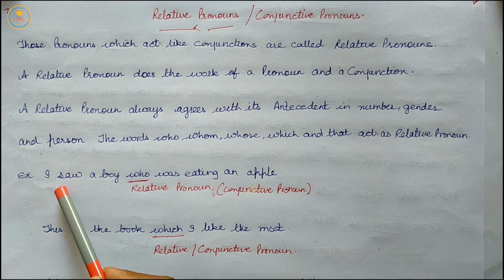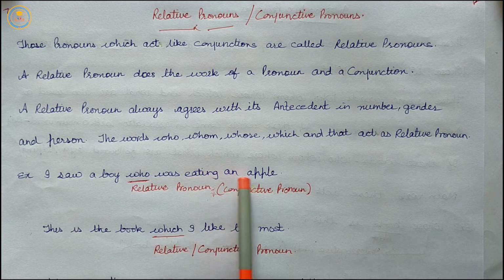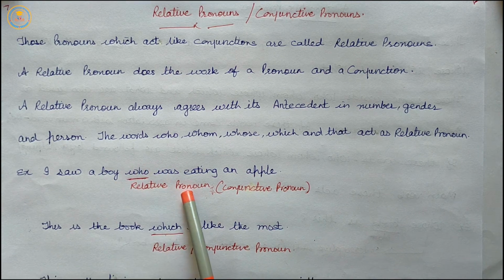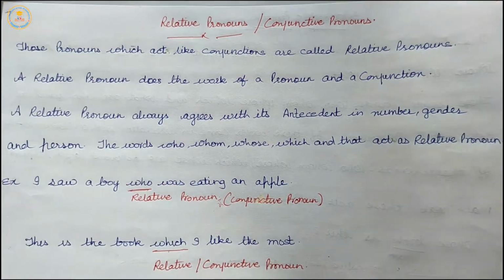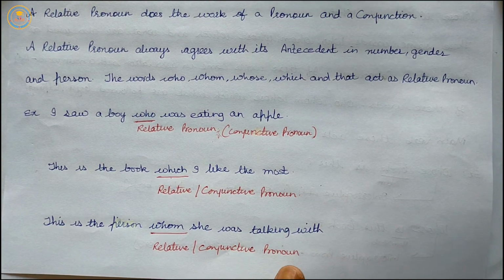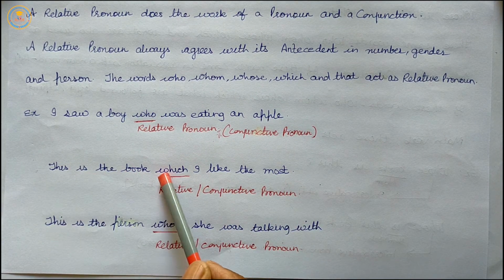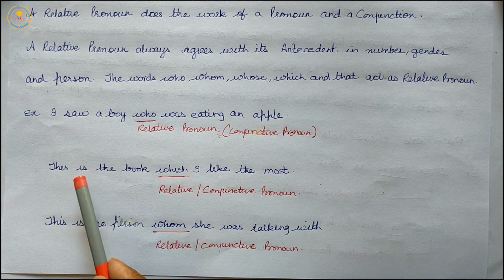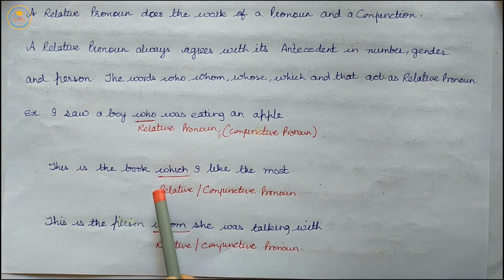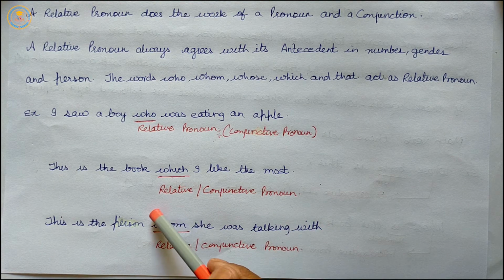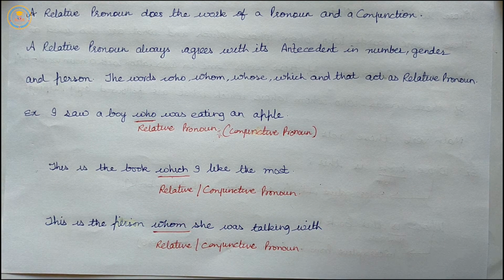Example, I saw a boy who was eating an apple. Who is a relative pronoun and conjunctive pronoun. This is the book which I like the most. Which is a relative and conjunctive pronoun. This is the person whom she was talking with. Whom is a relative or conjunctive pronoun.